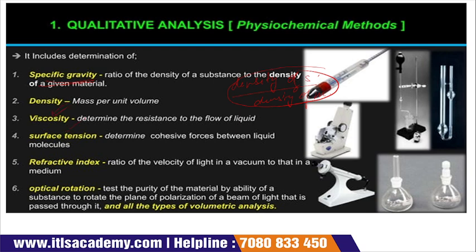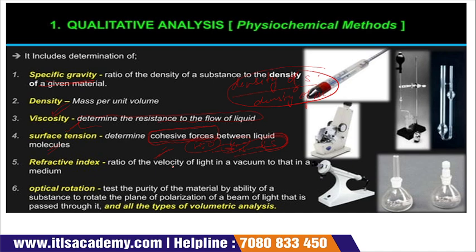Viscosity. Viscosity is resistance to the flow of liquid. Whatever material or substance we choose, how much fluidity is present in that particular material is called its viscosity. Next, surface tension. Surface tension is the cohesive force between liquid molecules. Now what is cohesive force? Cohesive force is a kind of force which can hold liquid molecules together. In water, the force present between one water molecule and another is called cohesive force. That's why if we flow water from north to south, the entire water flows in that direction, because the water molecules have a cohesive force. So we need to go with that force as well.